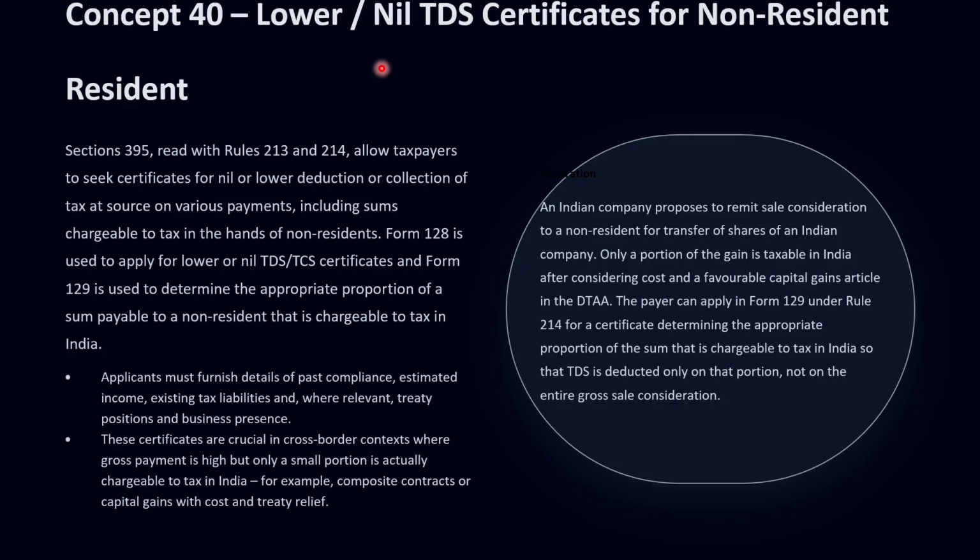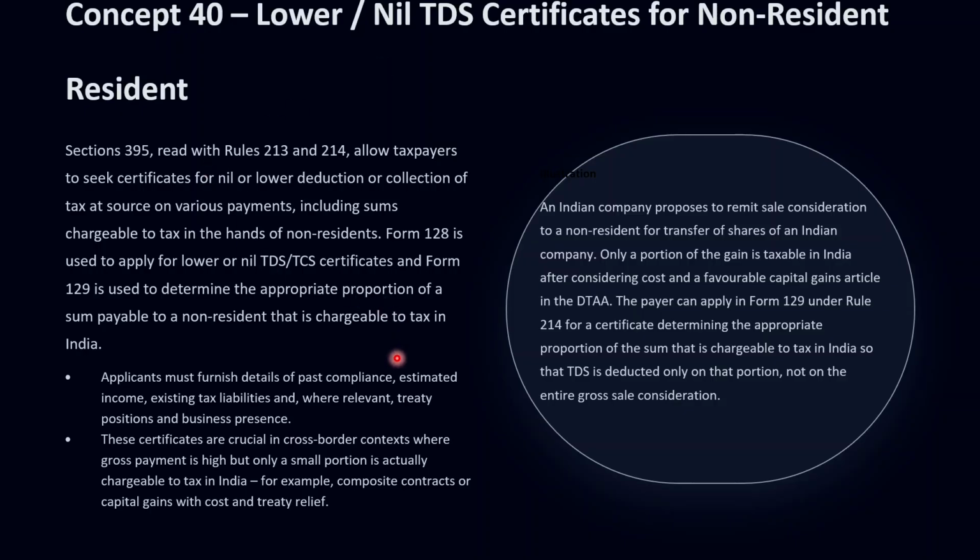So guys, Form 128 is used to apply for certificates in respect of income where the applicant believes that the normal statutory TDS or TCS rate would lead to excess withholding, taking into account its estimated total income and the tax for that year.